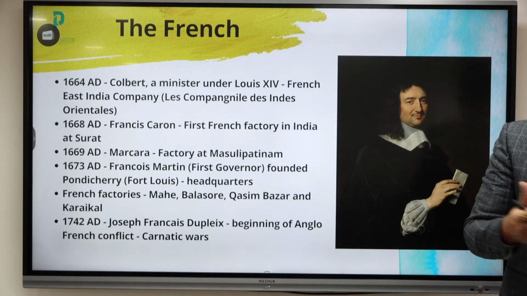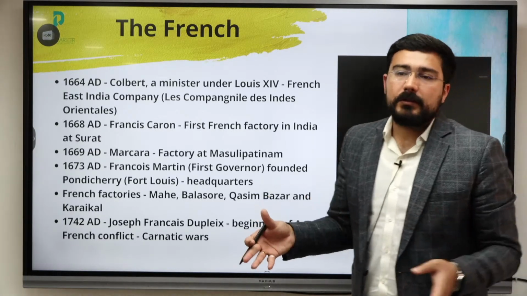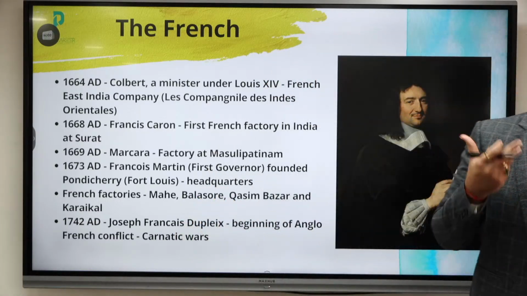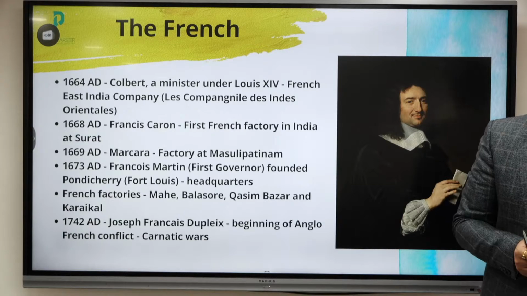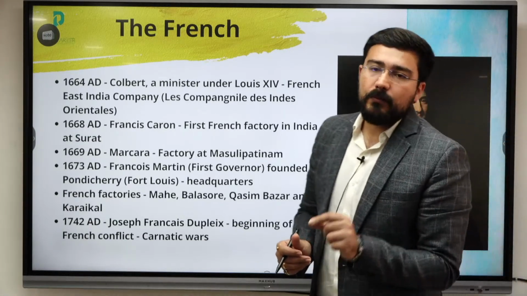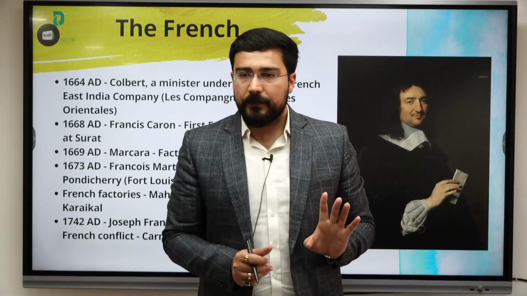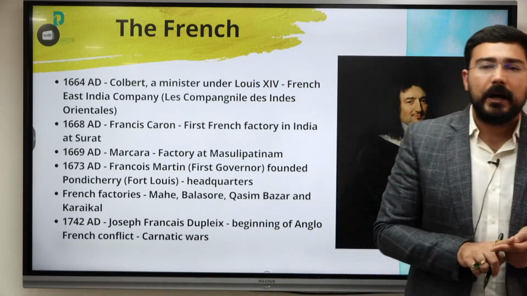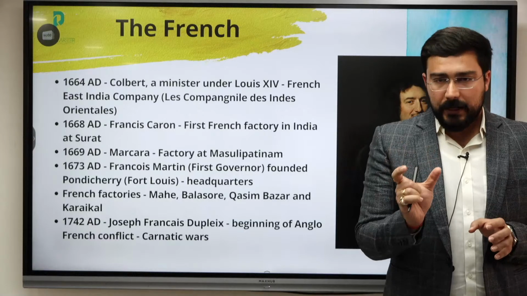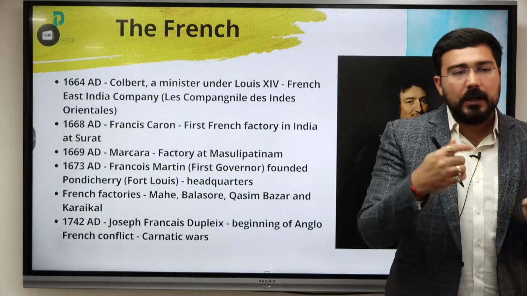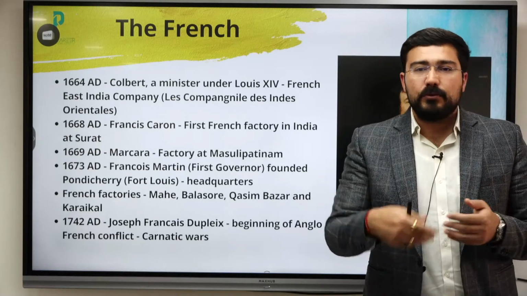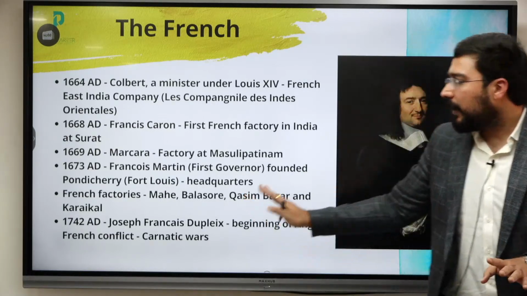We'll read about his policies, what the failures of Dupleix were. We'll also estimate him as a person and as a governor general, because he was the one who started meddling in the affairs of the political authorities in India. They could see easily that Carnatic as well as Hyderabad were weak targets. So if we support our players, we will eventually get something back in return. So in a way they started playing a gamble. So this was started by Dupleix.